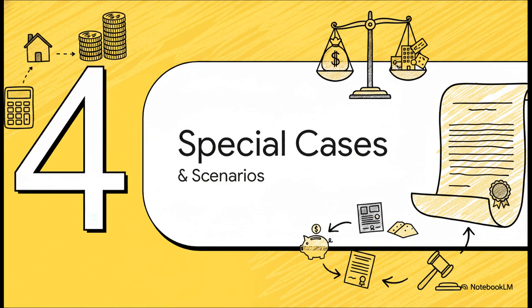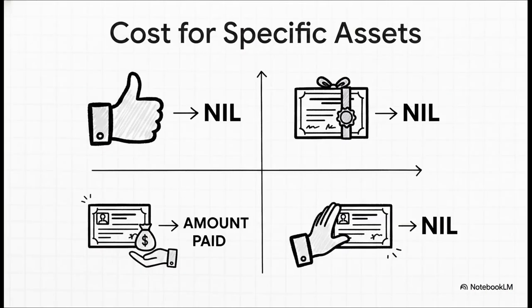The law has very specific rules for different scenarios, and it's absolutely essential to know them. Let's look at some of the most common ones. You've really got to know these rules inside out. For self-generated goodwill, the cost is NIL. Simple. Same thing for bonus shares you receive for free, cost is NIL. For rights shares, however, your cost is the actual amount you paid to buy them.